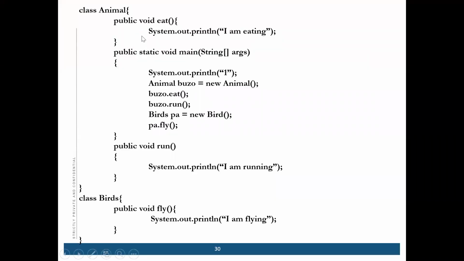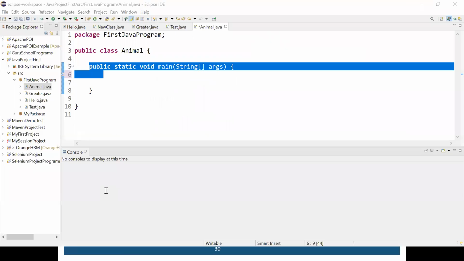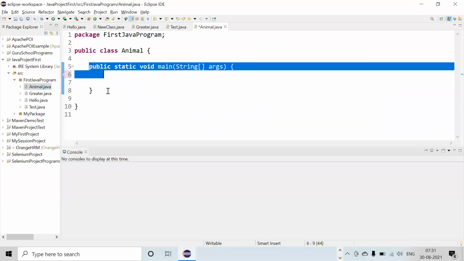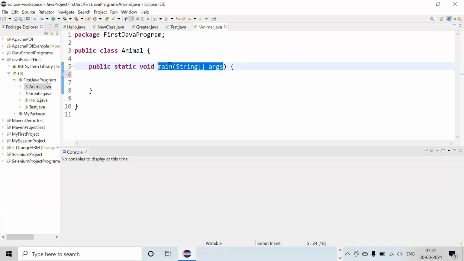Getting my point? Whatever name you have written here, the main method should be in that particular class. Then only it will execute.